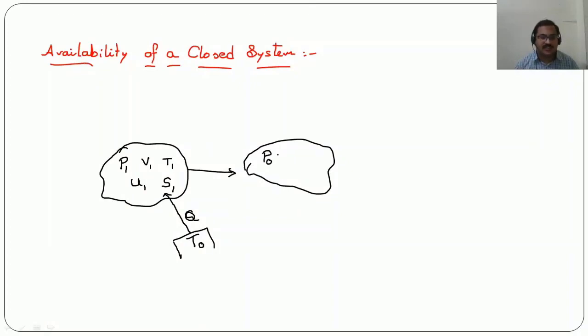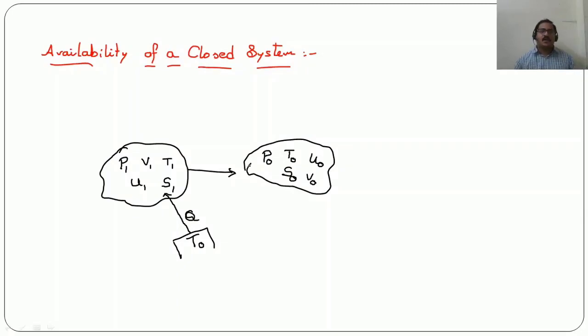So that means the surrounding pressure is P0, temperature is T0, then internal energy U0, entropy S0, and volume V0. Now this system is receiving heat from the surrounding environment, which is at temperature T0, and reaching a dead state. So that means it is coming in equilibrium with the surrounding environment.